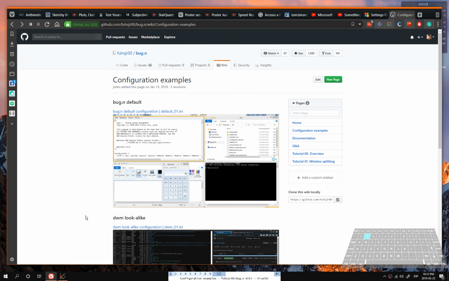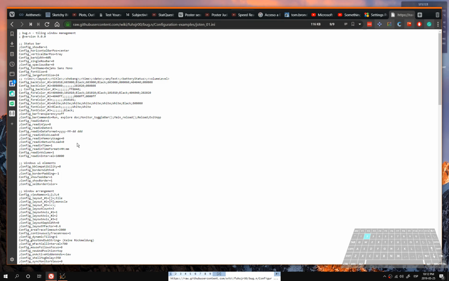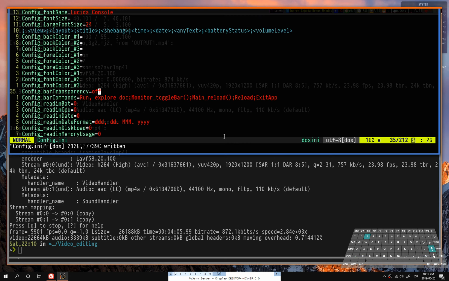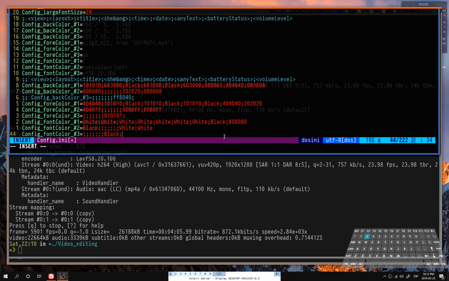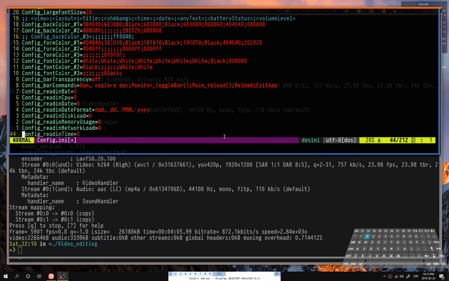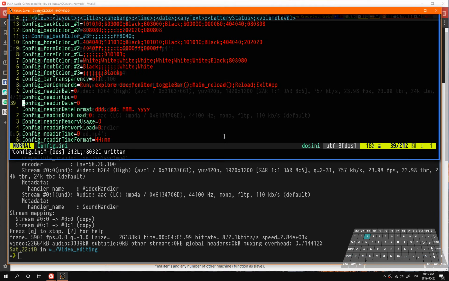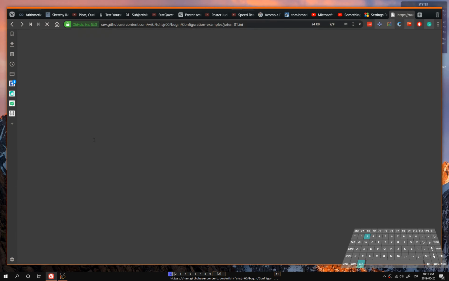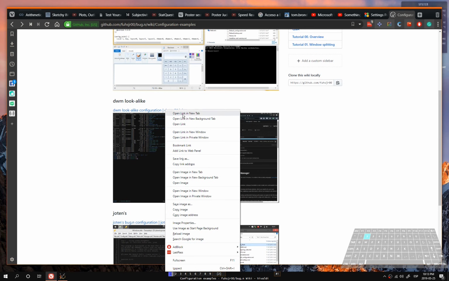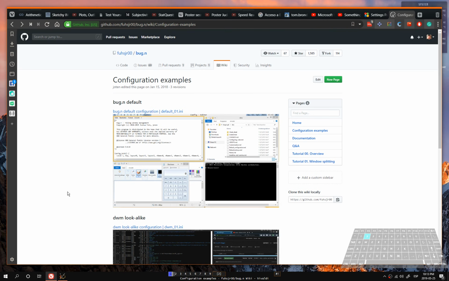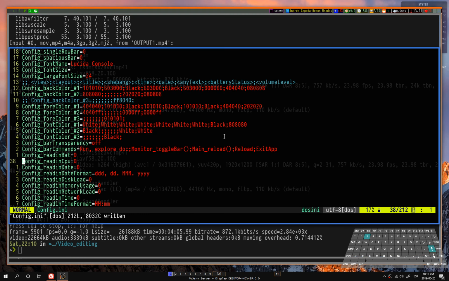Now that color configuration is not to my liking. So I'm gonna go to one of the example configurations, and I'm gonna paste the values over here. It's documented what each one of these colors and positions separated by semicolons do. Now you can see that we changed the values, and the color is now transparent. There are several configurations that you can take inspiration from here in the wiki.